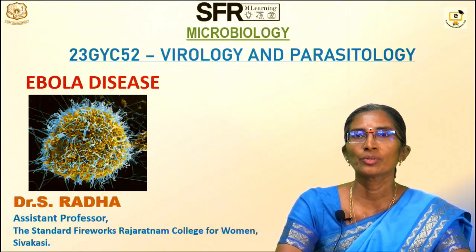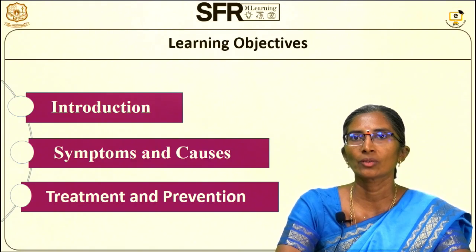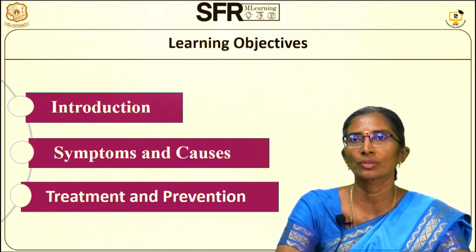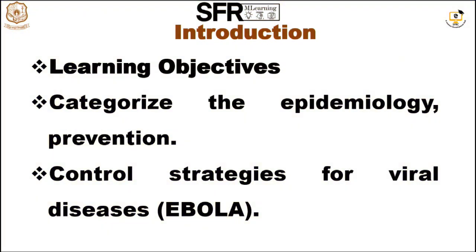Today I am going to discuss Ebola disease. We are going to discuss the causative agent of the disease, what symptoms it shows, and what the courses of treatment are to prevent and cure the disease. The learning objective of this study is to find the epidemiology and prevention measures, and also to find strategies to control the disease.